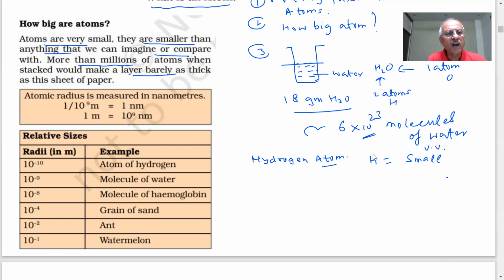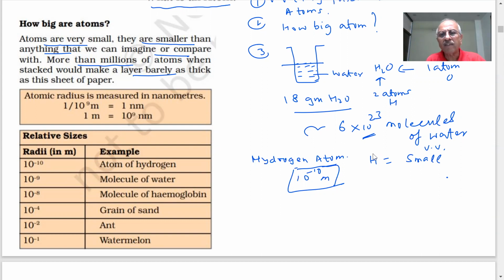And what is the size here, students? 10 to the power minus 10 meter. What do you think about this size? Will you be able to see this size? No, sir. 10 to the power minus 10 meter. This is the size of the hydrogen atom.